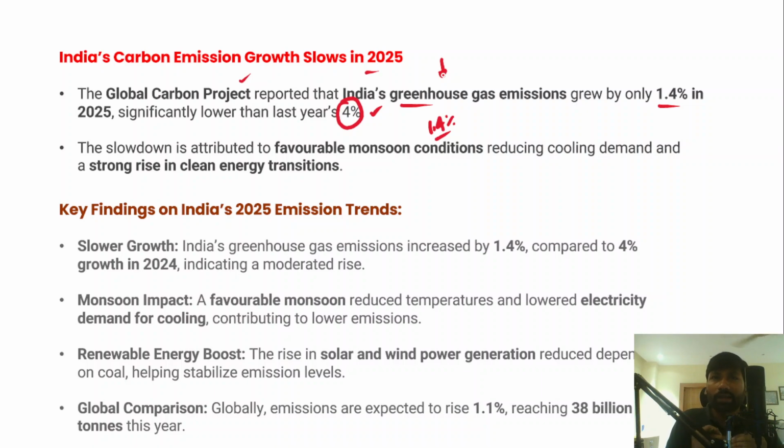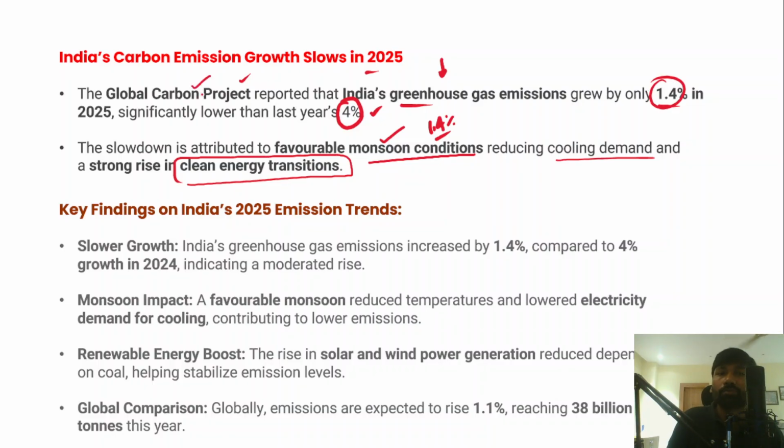Now we will understand what are the reasons for the decline in the rise of greenhouse gases. This decline in the greenhouse gas emissions in India can be attributed to the favorable monsoon conditions. Now, in fact, if we don't have favorable monsoon conditions, then there will be higher temperatures and more heat, and that will require more energy consumption as well. However, this year we have a favorable monsoon condition, and that has reduced the demand for cooling, and a strong rise in the clean energy transition, solar energy, wind energy. So all these factors have contributed to reducing the greenhouse gas emissions growth in India to 1.4% in the year 2025 as per the Global Carbon Project.